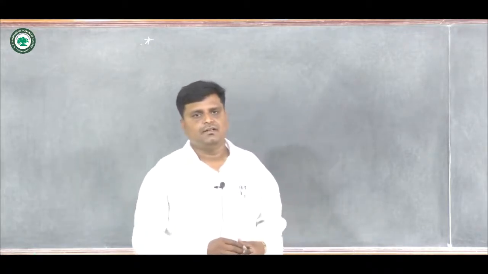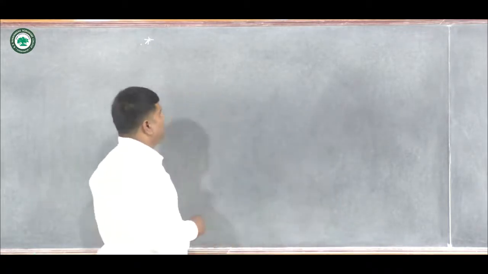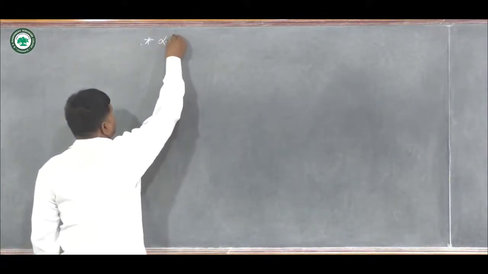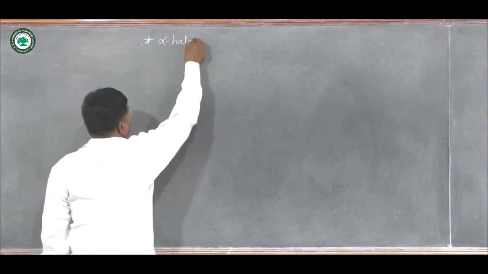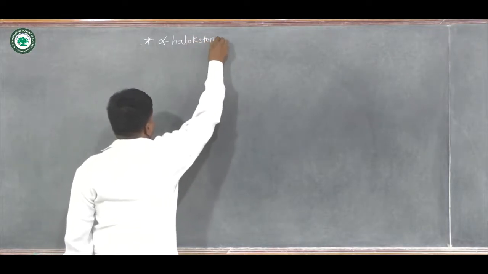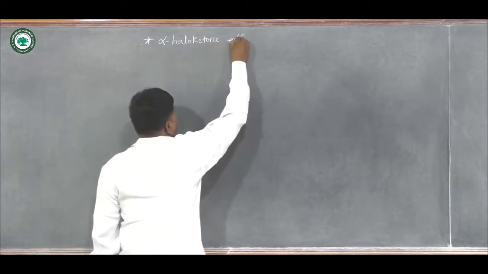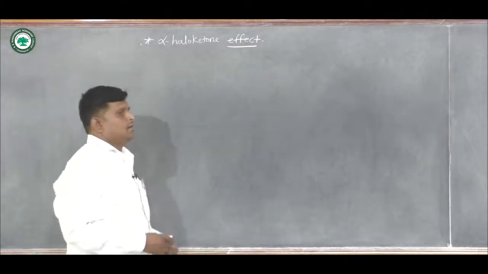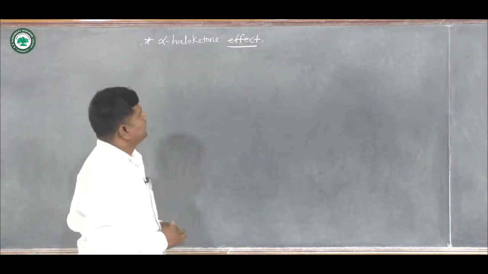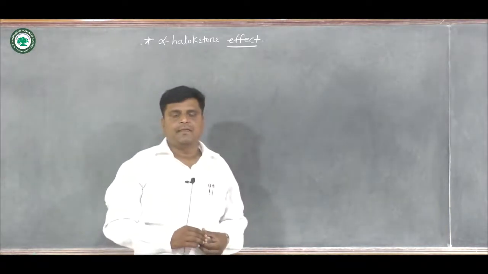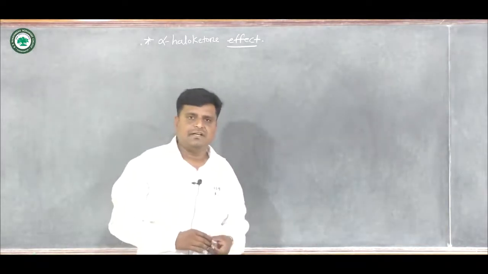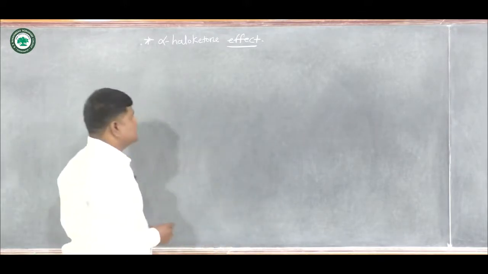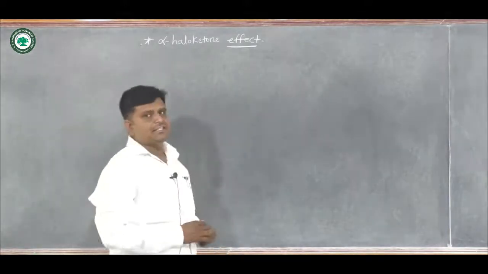In today's lecture, we are going to discuss the alpha halo ketone effect. This point is about unsaturation of a 6-membered ring system.